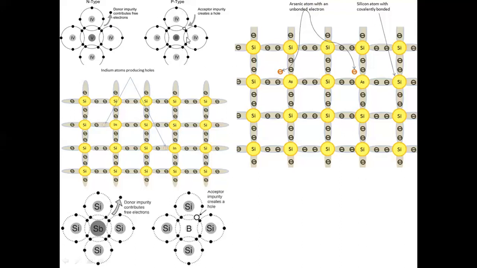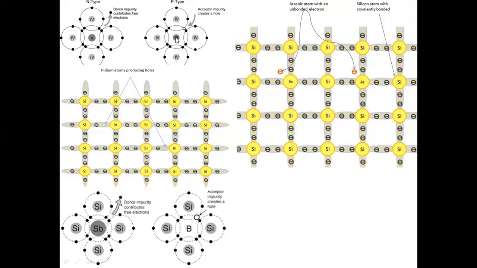Now, when group 4 is doped with trivalent, it's a very important thing. Group 4 is being doped with trivalent. We are seeing here that silicon is doped with indium. This is group 4 silicon being doped with trivalent indium. And this is group 4 doped with pentavalent arsenic, that is here. Now this is group 4 silicon being doped with indium.